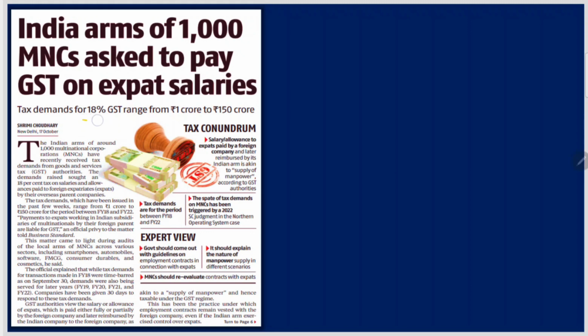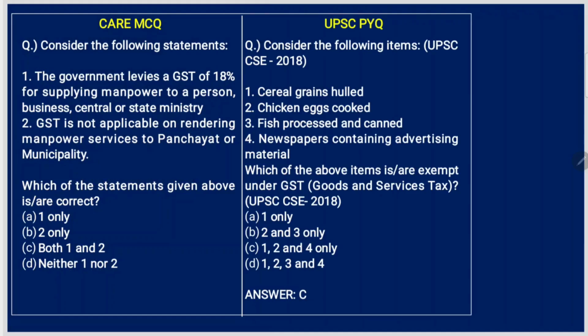Tax demands for 18% GST range from 1 crore to 150 crore. Okay, what is the MCQ? Consider the following statements. The government levies a GST of 18% for supplying manpower to a person, business, central or state ministry. Yes. GST is not applicable on rendering manpower services to panchayat or municipality. Yes, there is no GST when you're supplying manpower services to panchayat or municipality. So both the statements are correct.